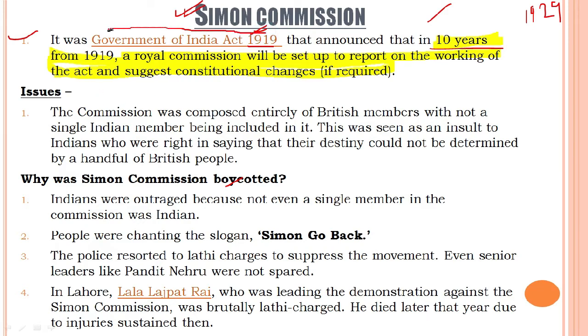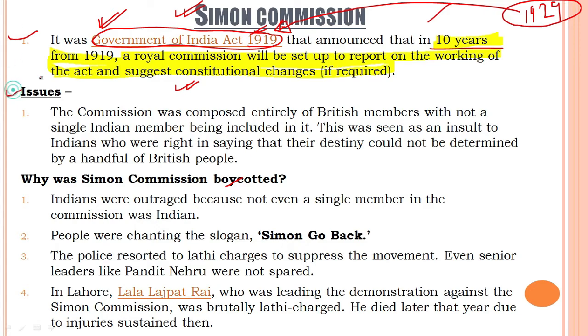The Government of India Act 1919, through which India was being governed from 1919 onwards. So in 1929, a commission will be set up to report on the working of this Act of 1919, and if that commission finds some changes to be made, it will suggest those constitutional changes. So basically this is the background of Simon's Commission.